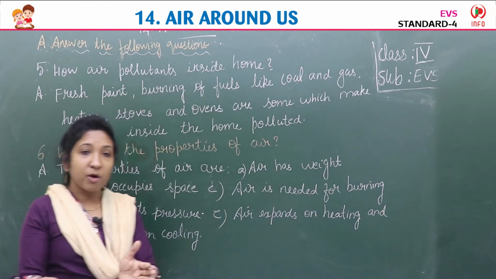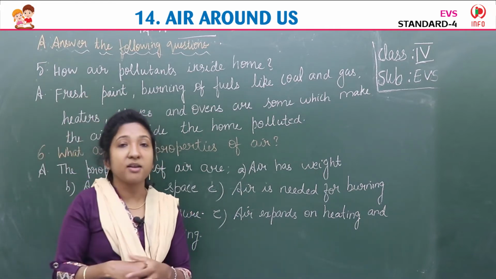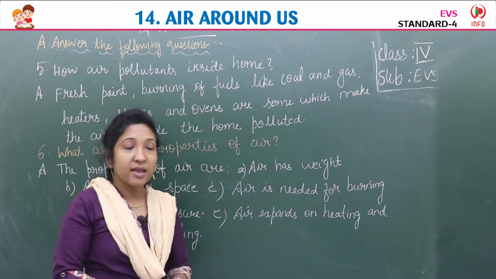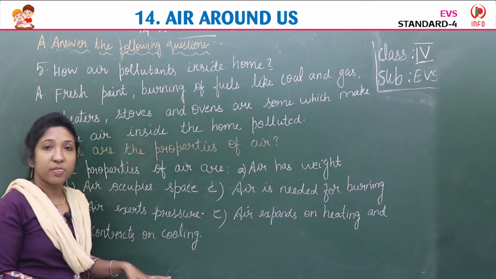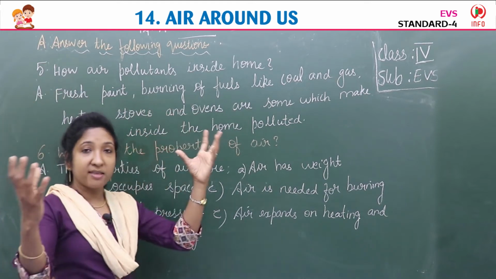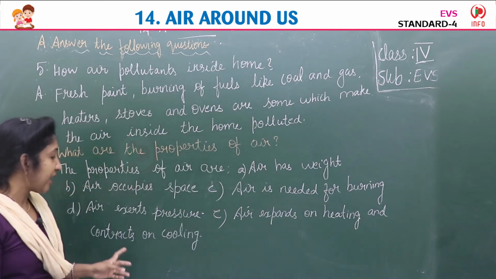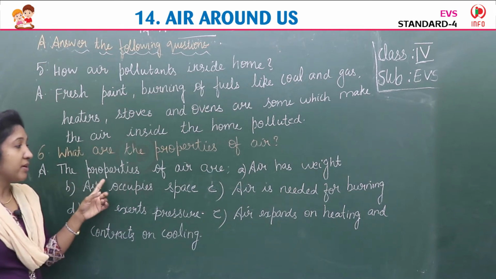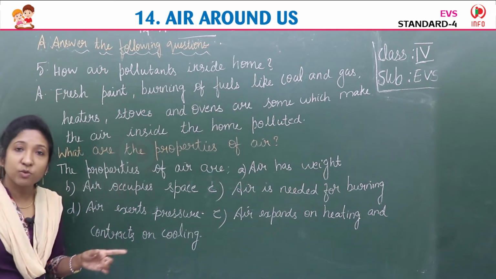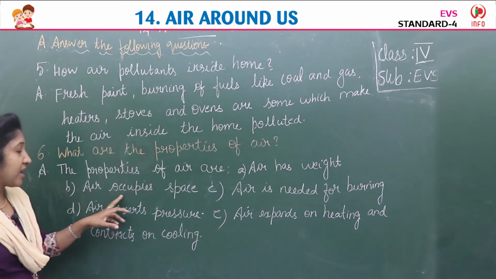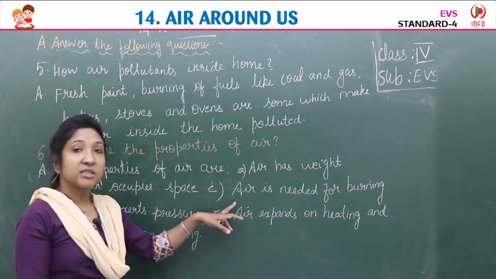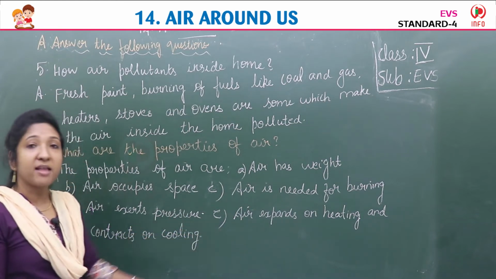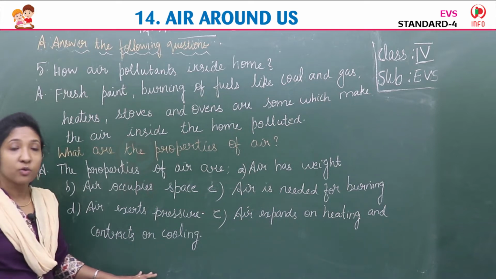If we keep that bottle with the balloon in cool water, then again it will shrink. It means it contracts on cooling. If there is heat, air expands. So air expands on heating and contracts on cooling. So what are the properties of air? A, air has weight. B, air occupies space. C, air is needed for burning. D, air exerts pressure. E, air expands on heating and contracts on cooling.